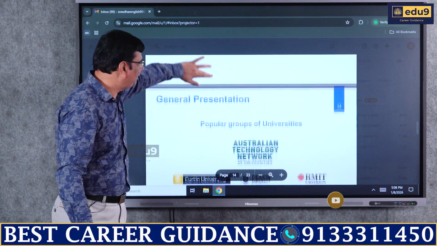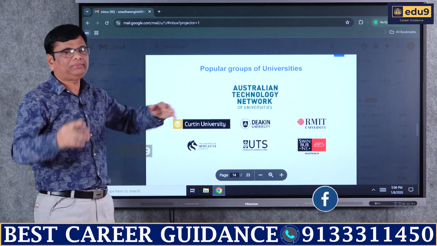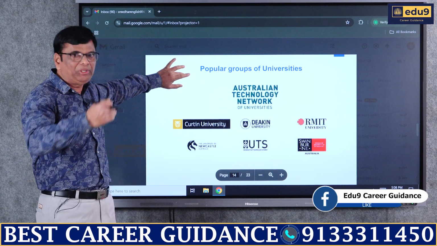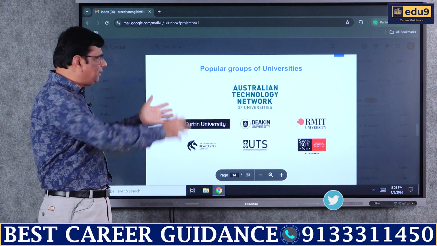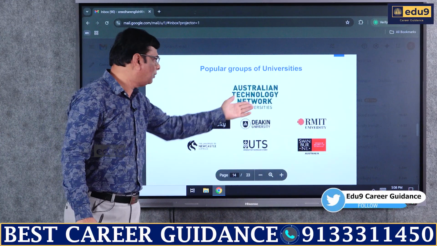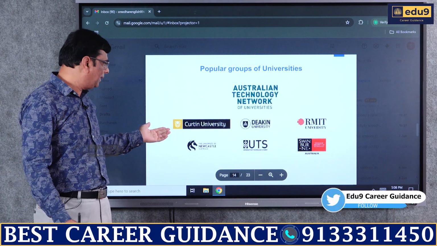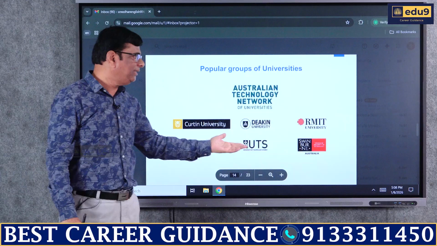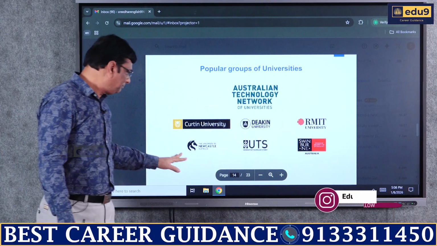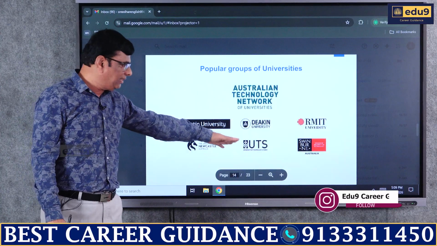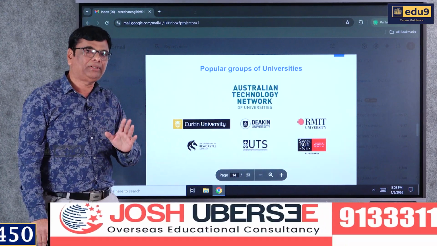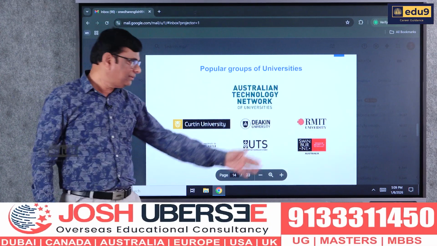And the second set of universities we can come to are the popular groups of the general ones, just below the IIT level. These are under the name of Australian Technology Network of Universities. Like Curtin University, Deakin University, RMIT University, the University of Newcastle, Australia. Then UTS, that is University of Technology in Sydney, and the final one is Swinburne.